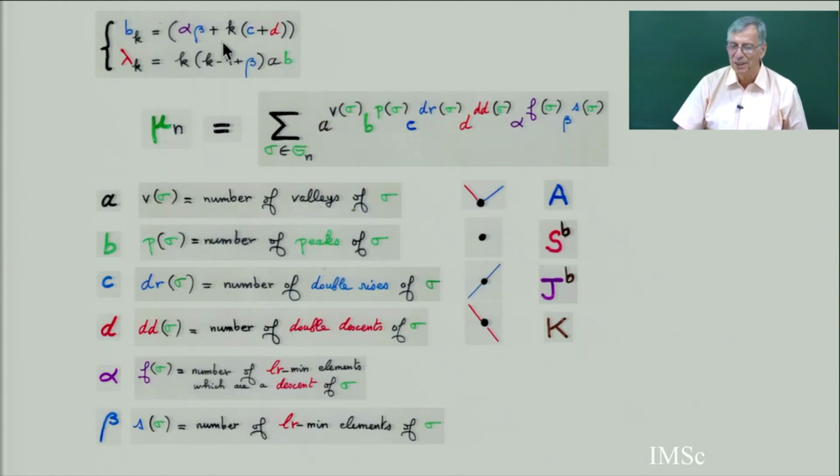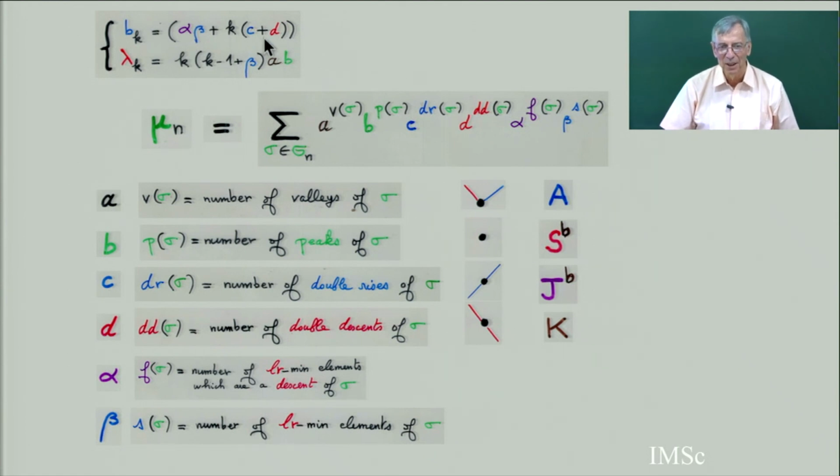We have seen in the class that if I take b_k equals this, I put in more parameters. I take lambda_k equals this, with 6 parameters. And then I get the moment is a derivative function for permutations. So there are variables a, b, c, d, counting permutations by the number of peaks, troughs, valleys, double rises, double descents.